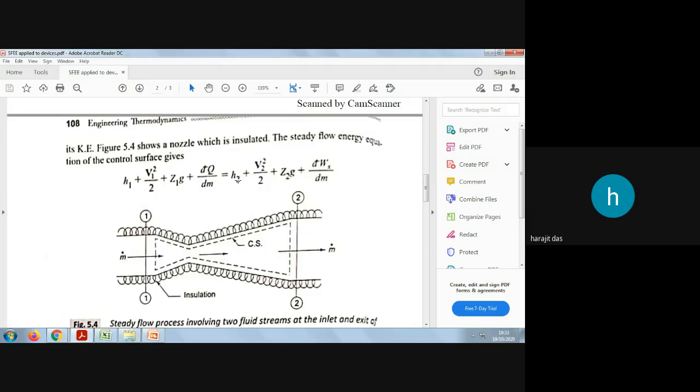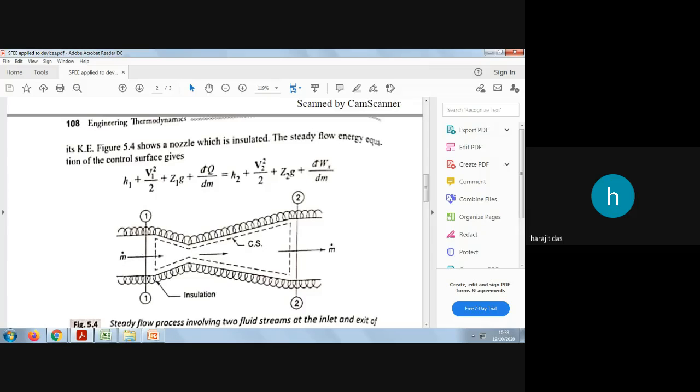Then h2 plus V2 square by 2, the same terms on the right hand side, then dWx by dm. Instead of dWx you can also write dW by dm, because when we derived it we defined what is W and what is Q. Now tell me, as this system is insulated, will there be any heat interaction with the system?